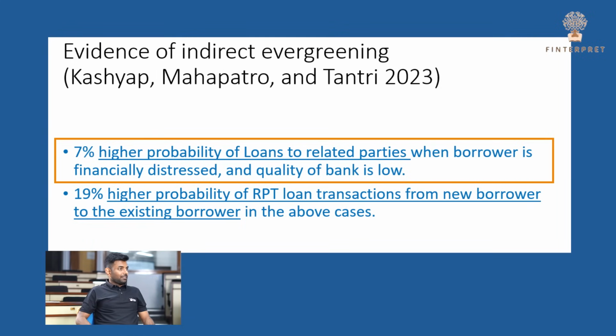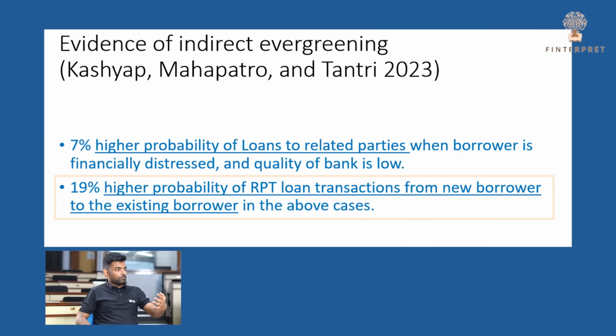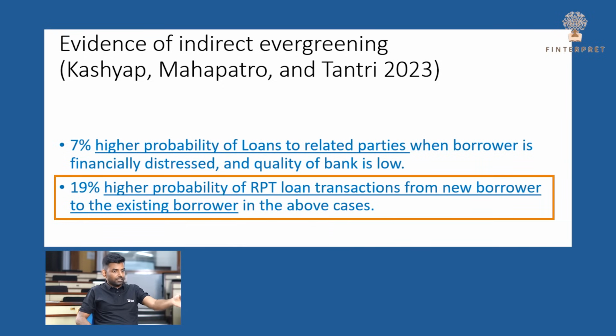Do you stop there? Don't we examine transactions between Nishant and you? Yes, that's the next step. To confirm our fear, we check whether there is a higher probability of a fund transfer from this new borrower to the existing borrower. We examine and see that yes, there is a significant chance that this new borrower will transfer a high amount of funds to the existing borrower. So we actually detect this phenomenon. When a borrower is in trouble, a bank is more likely to lend a loan to a related party of that borrower, and that related party transfers almost the equivalent amount of money to this borrower.